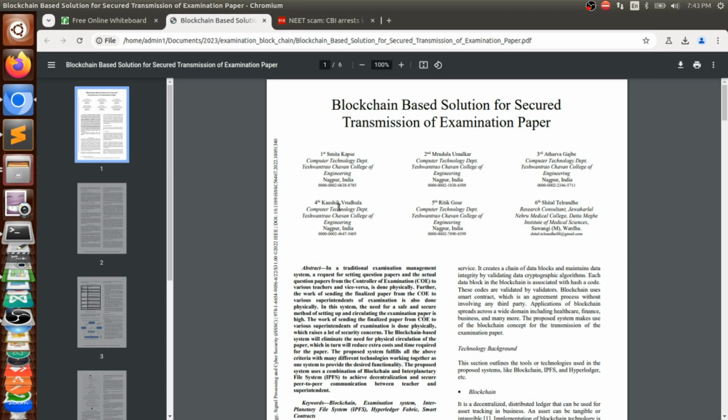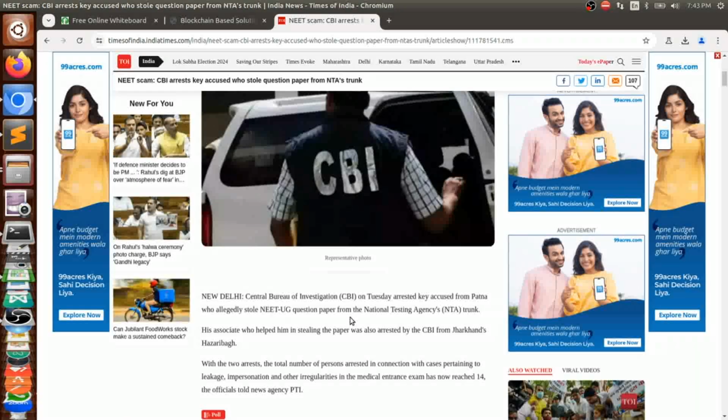Today we are going to see a project called Blockchain Based Solution for Secure Transmission of Examination Paper. So the problem statement is we want to safely and securely move the question paper from when it is generated to the person, that is the superintendent, directly to the examination hall. So there will be no involvement of anyone in the middle, and we want to make sure that the question paper is transferred more securely and safely. And how are we approaching this problem and solution?